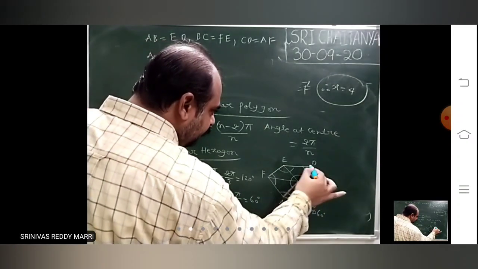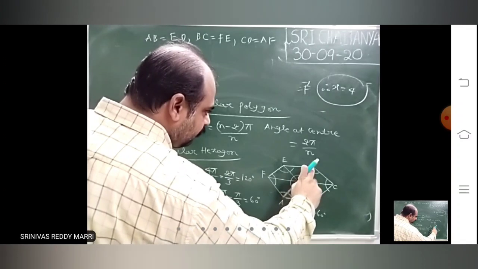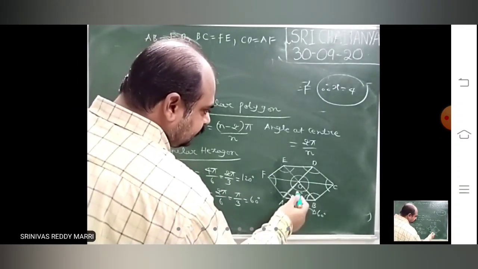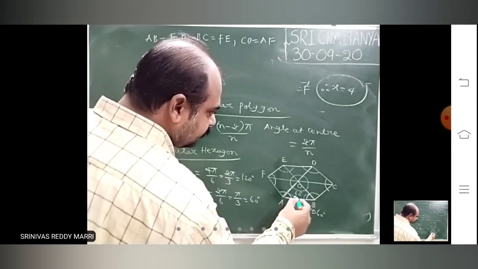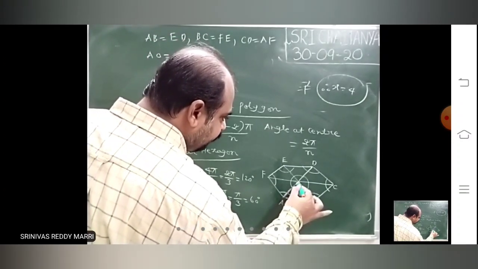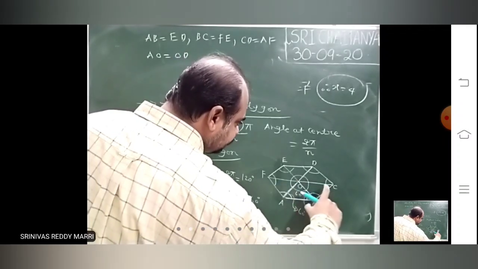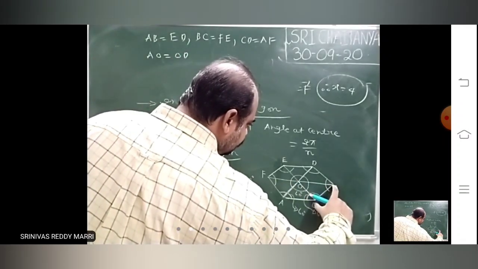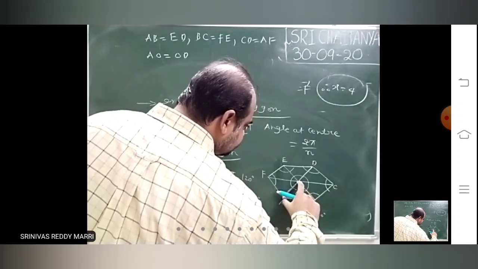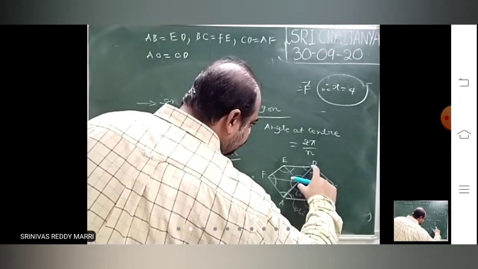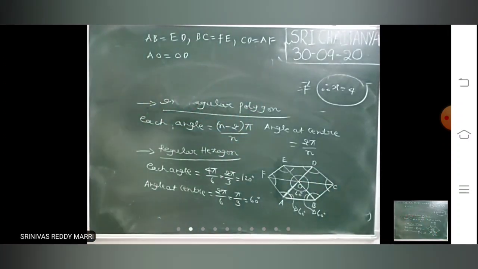This AO is nothing but this BC. Right? So OD is nothing but BC.